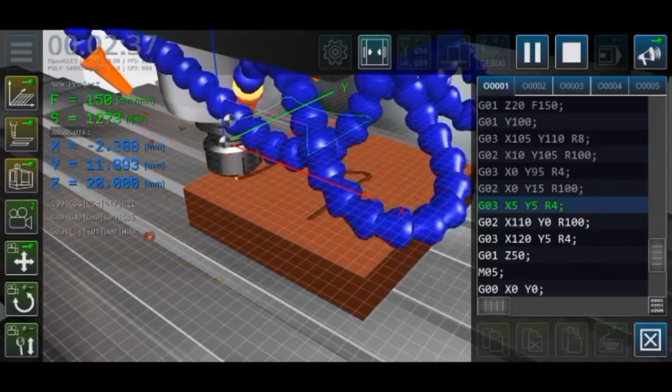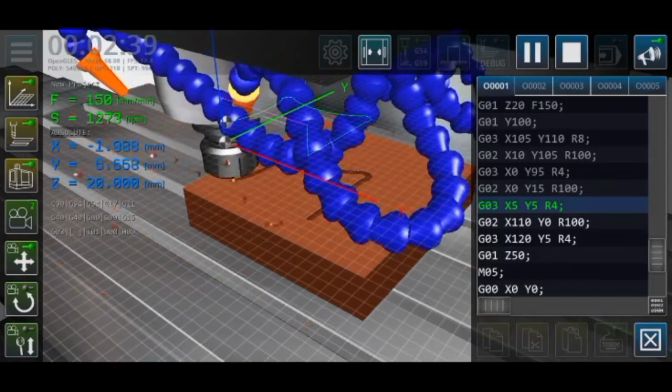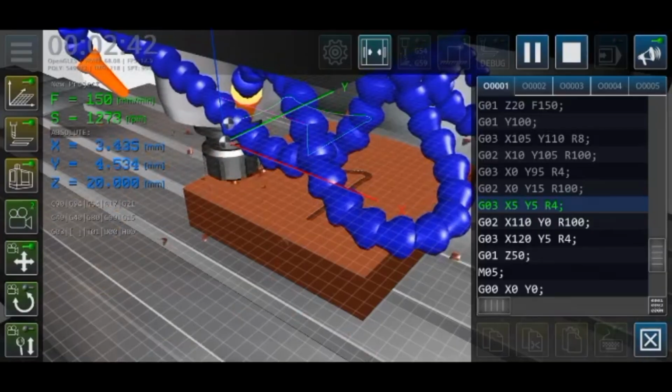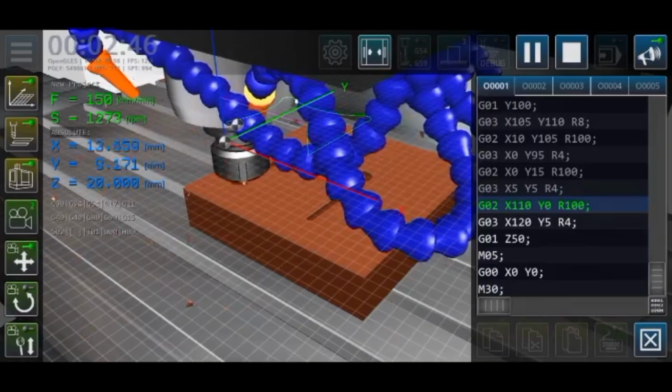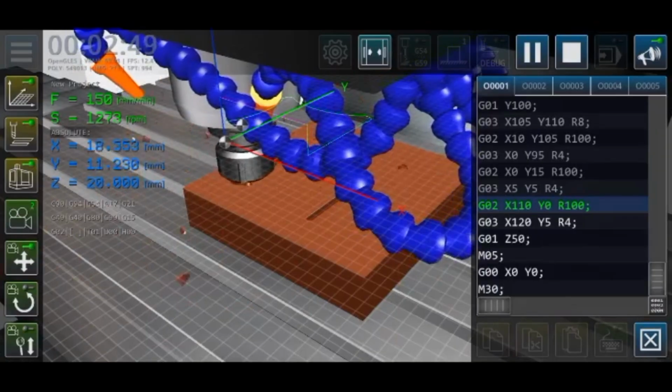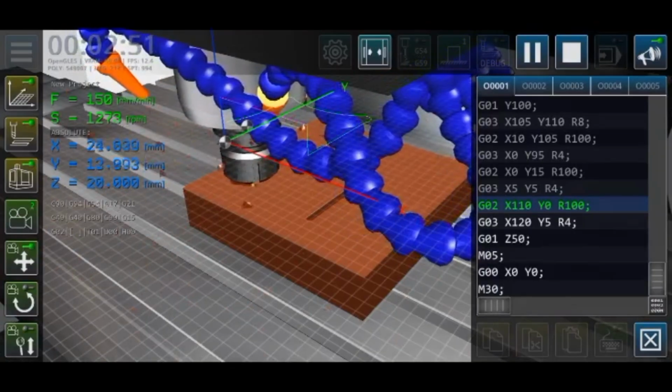Point 6 to point 7, G03, it moves in a counterclockwise arc. Point 7 to point 8, G02, it moves in a clockwise arc.